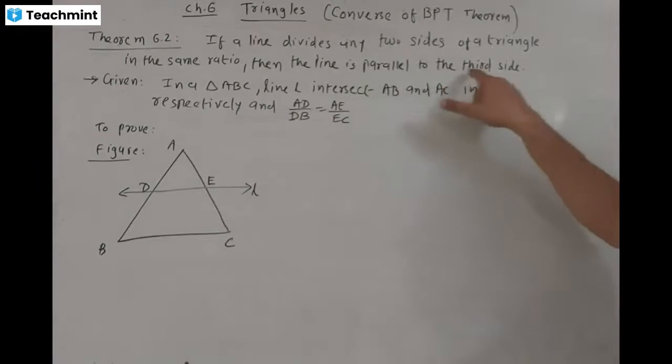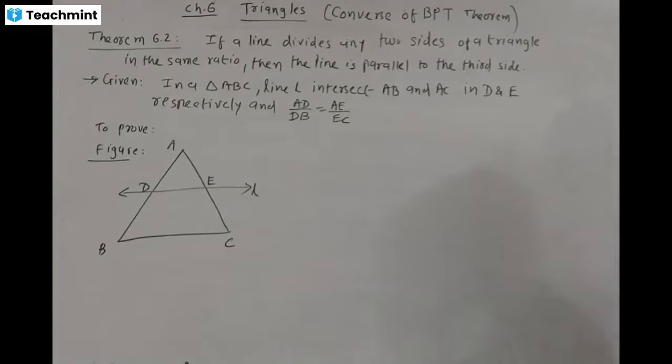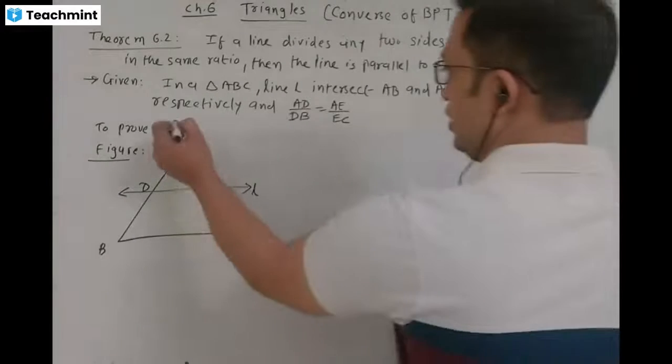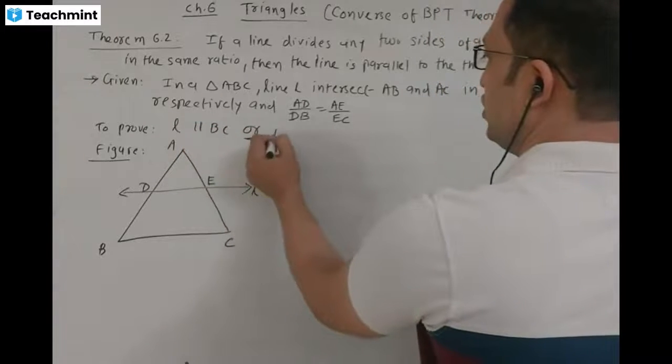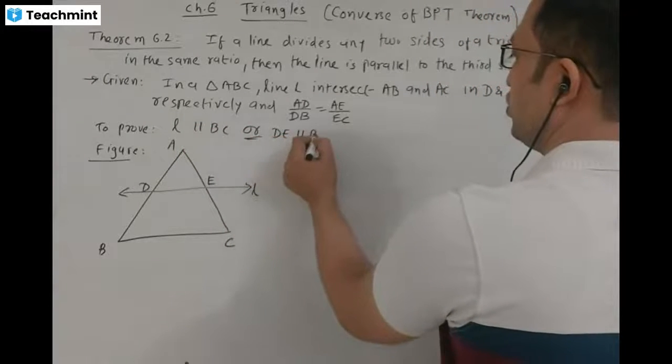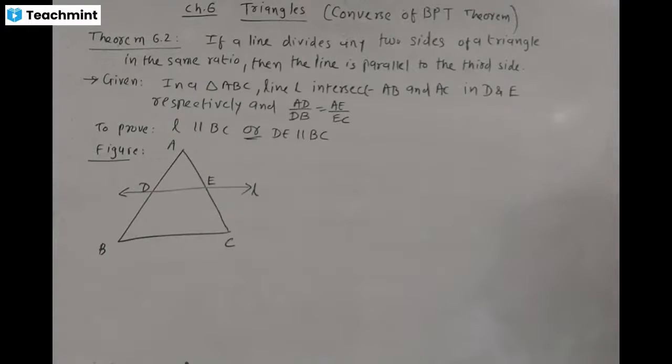Then the line is parallel to the third side. Line L is parallel to the third side BC. That is, DE is parallel to BC.